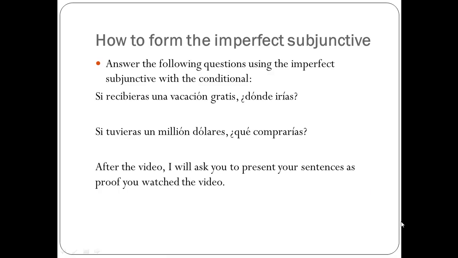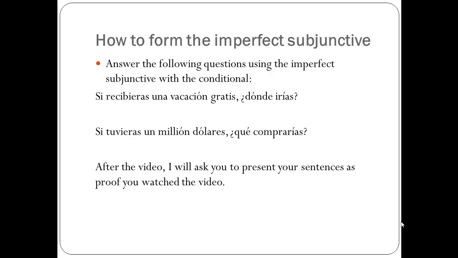So, what I want you to do before the video ends is answer some of these questions. This will help you later, because we're going to play a game where we're asking these questions and you'll have to answer with the conditional tense. The questions I'm asking are, si recibieras una vacación gratis, ¿dónde irías? If you would receive a free vacation, where would you go? You're going to answer using the conditional tense.